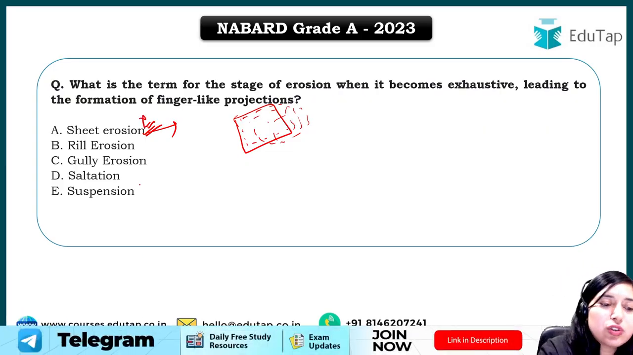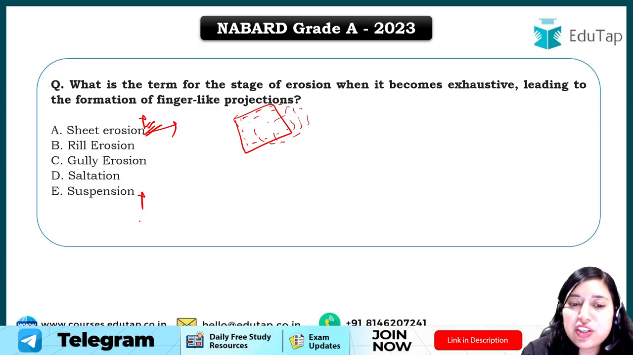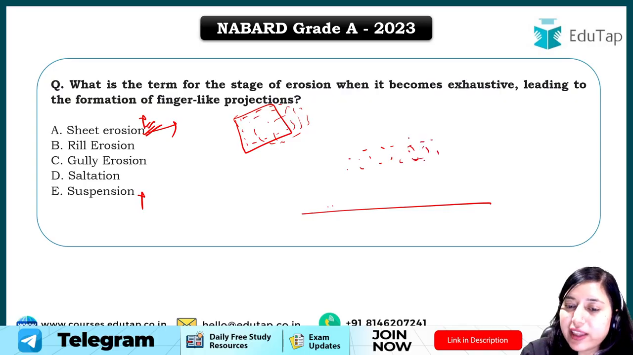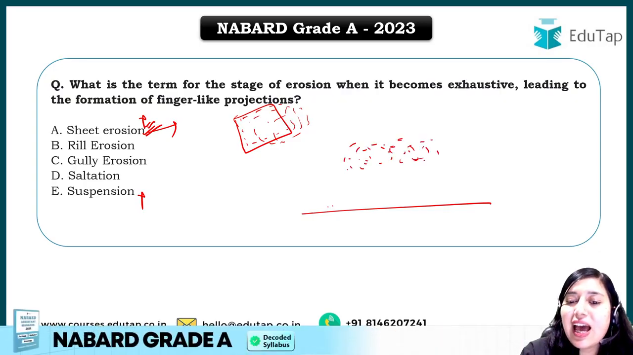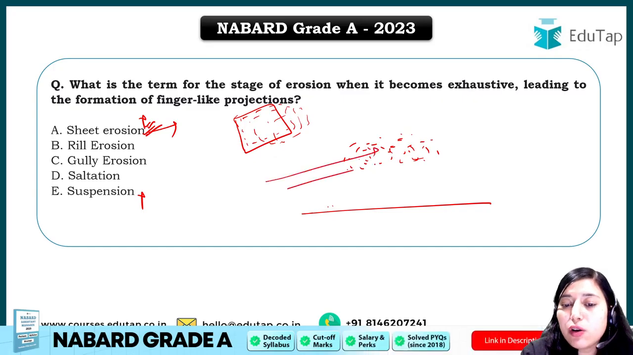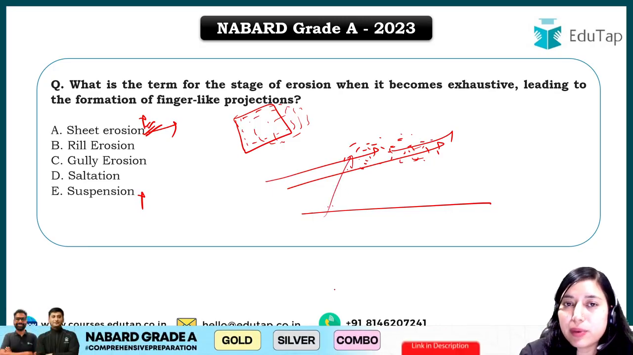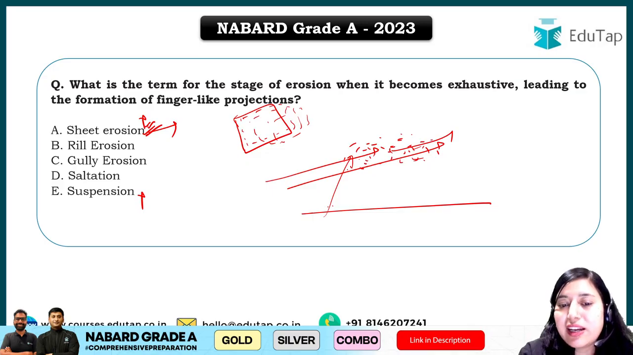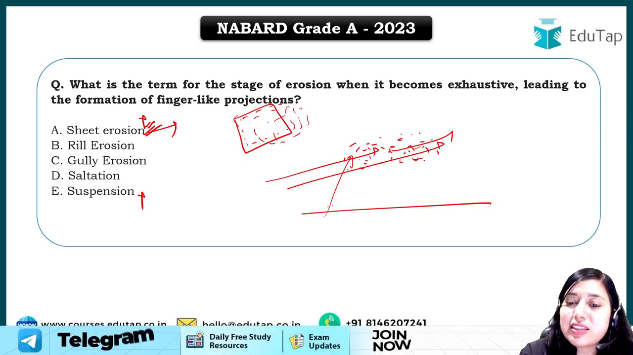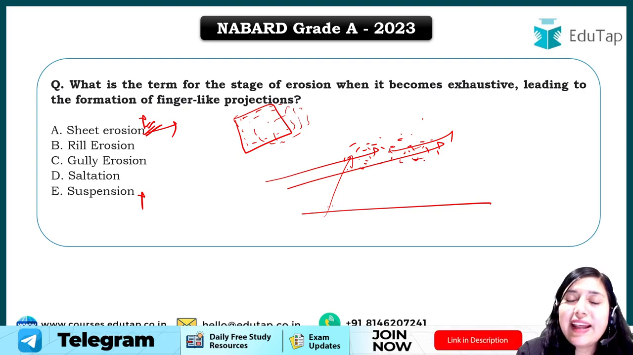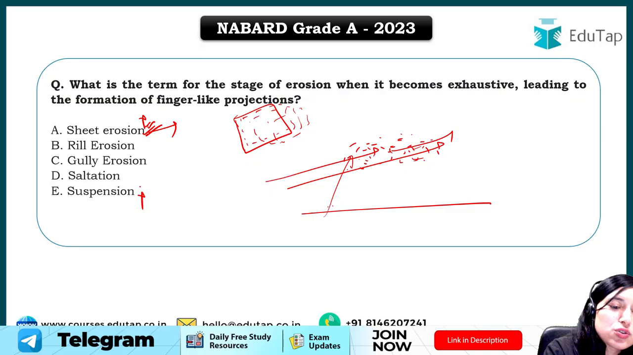Now let's move ahead to suspension. What is suspension? Basically it is air or wind erosion, I would say. In this, the small particles remain suspended in the air. They move along with the wind and settle where the wind stops. Once they are lifted from the ground, they do not come back to the ground. Rather, they remain suspended in the air because the particle size is very small and they are very light particles. So this will not be the answer.